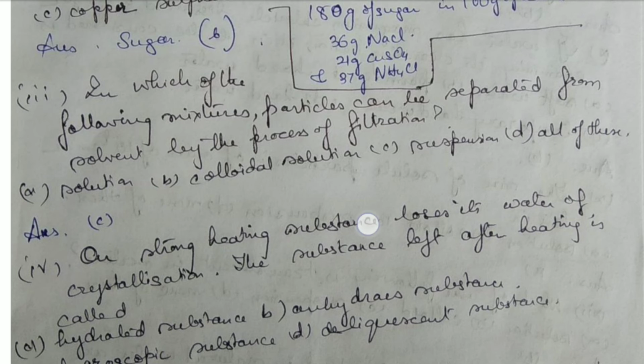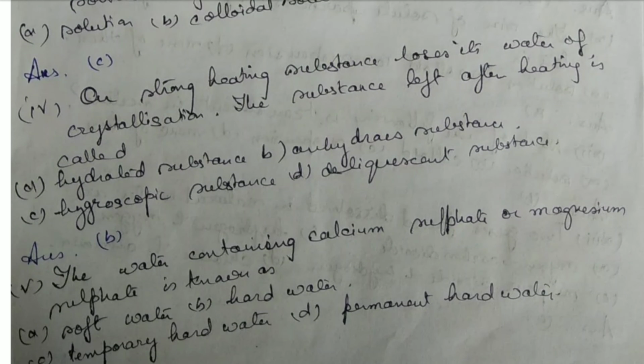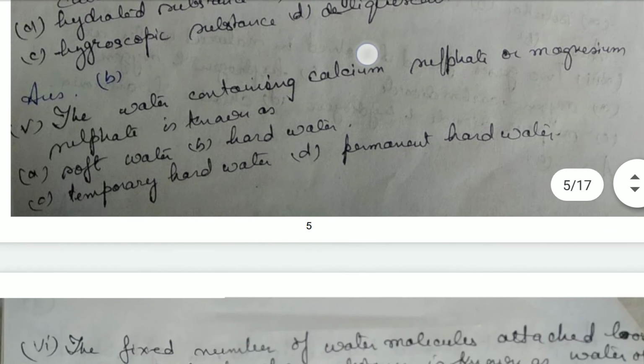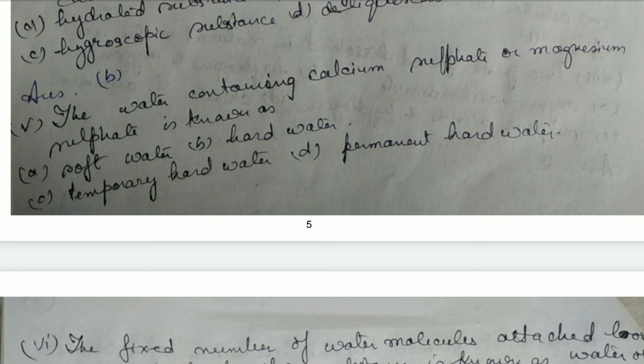On strong heating, substances lose their water of crystallization. The substance left behind after heating is known as anhydrous substance. The water containing calcium sulfate or magnesium sulfate is known as permanent hard water. D option.